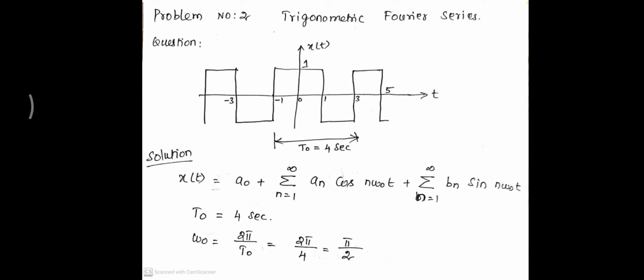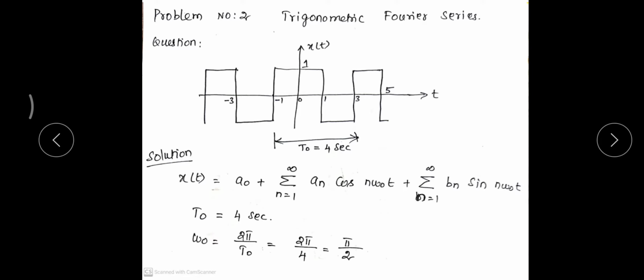So this is a given waveform to us. We are going to find the Fourier series for this periodic wave. So first we should find out the period. Here I have considered from minus 1 to plus 3. The signals are repeating every 4 seconds. So the time period is 4 seconds.